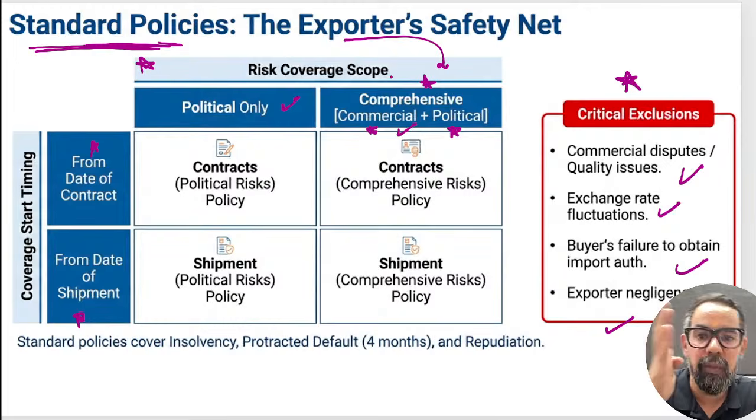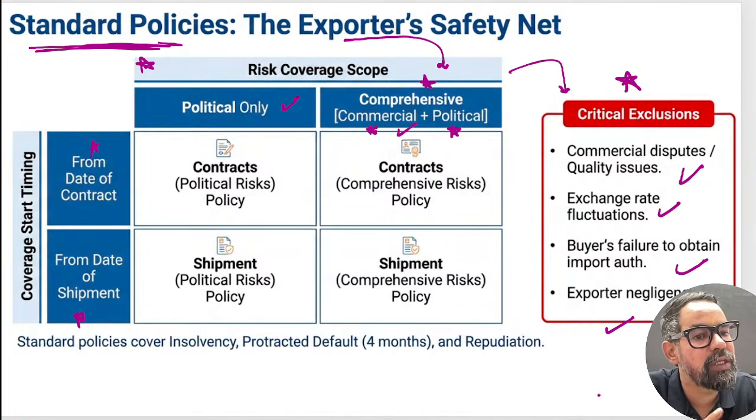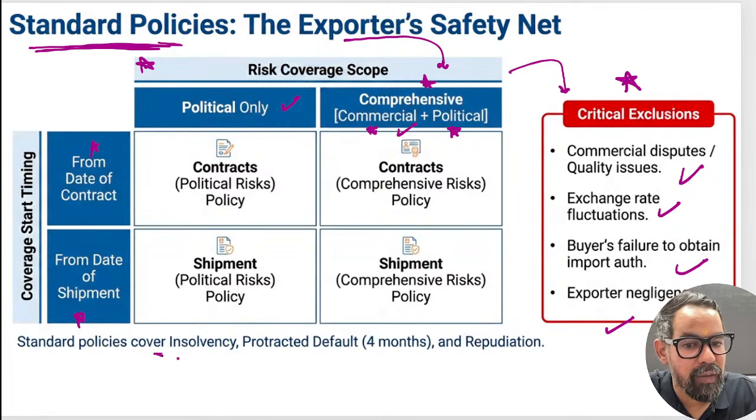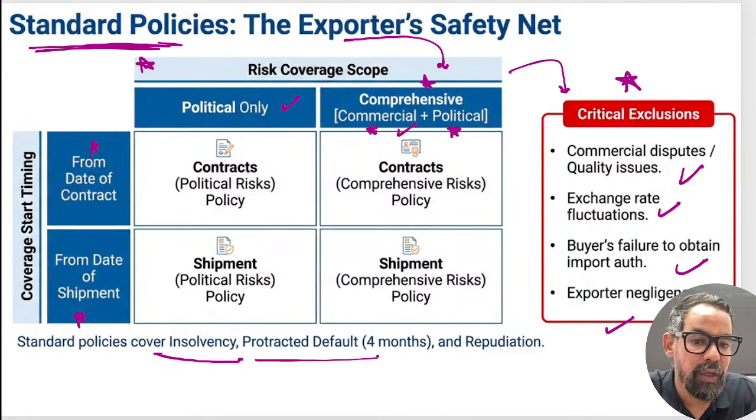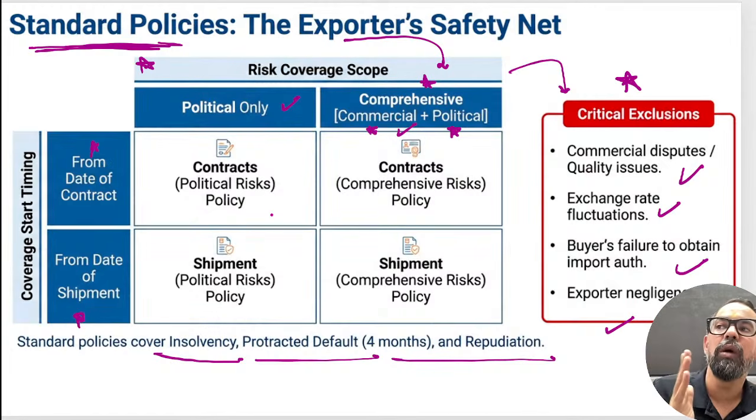If that policy is comprehensive, it will cover commercial as well as political risk. Apart from the excluded activities, the rest of all things will be covered under that particular one, right? The standard policy covers insolvency, protracted default, and so on. So this is the basic policy of ECGC.